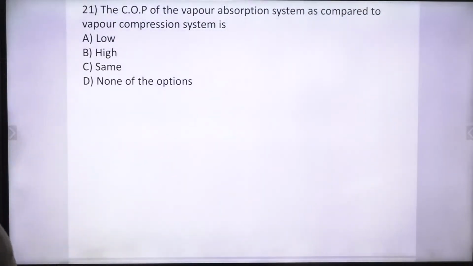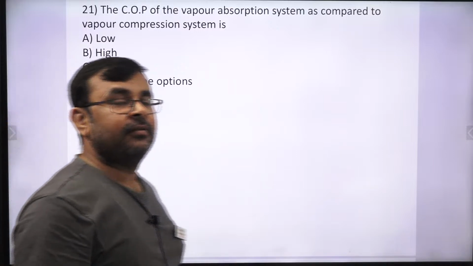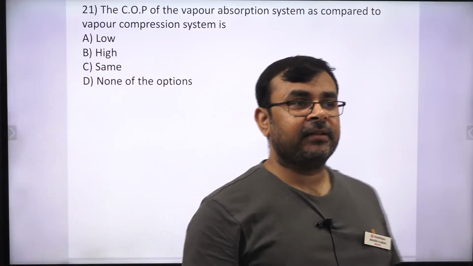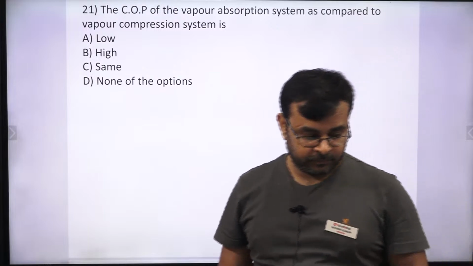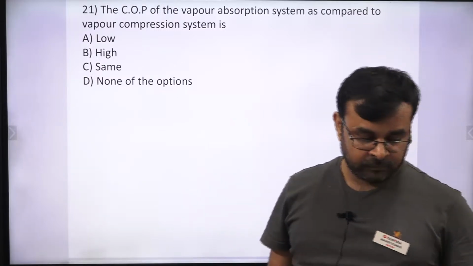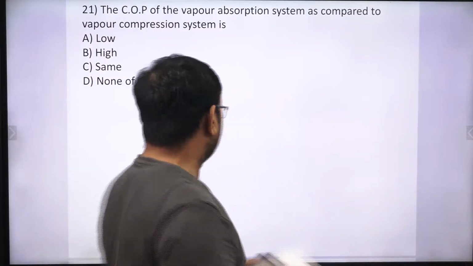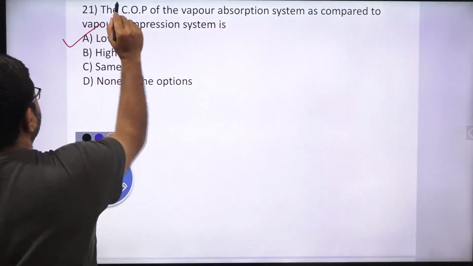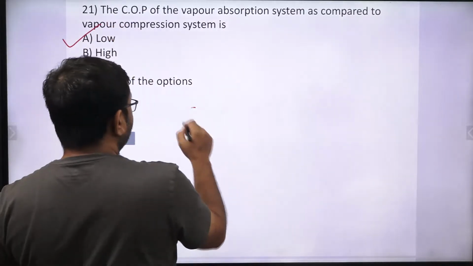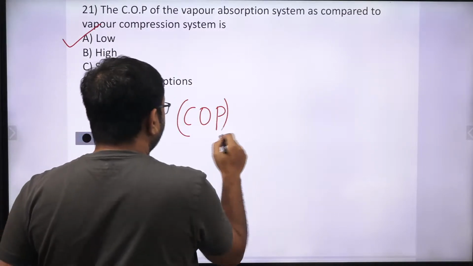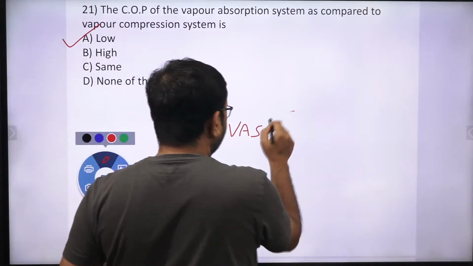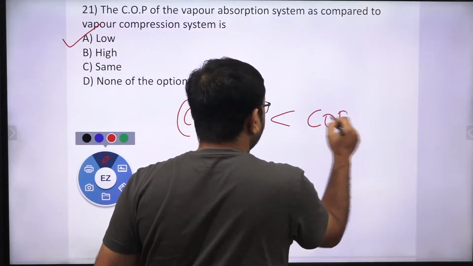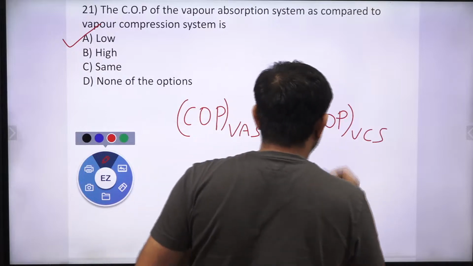The COP of the vapor absorption system as compared to the vapor compression system. Tell me which one is the right answer. Anyone? Yes, option A is the right answer. Yes, Fenil. Option A is the right answer. Why? COP of vapor absorption system is less than the COP of vapor compression system. Why?